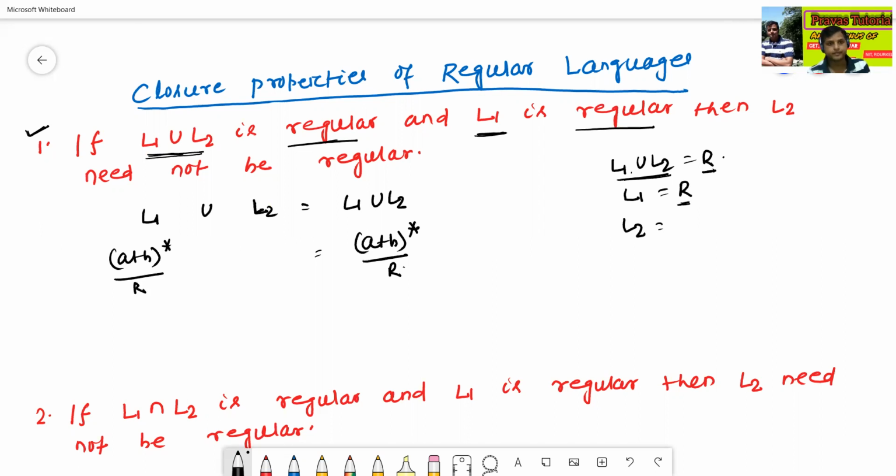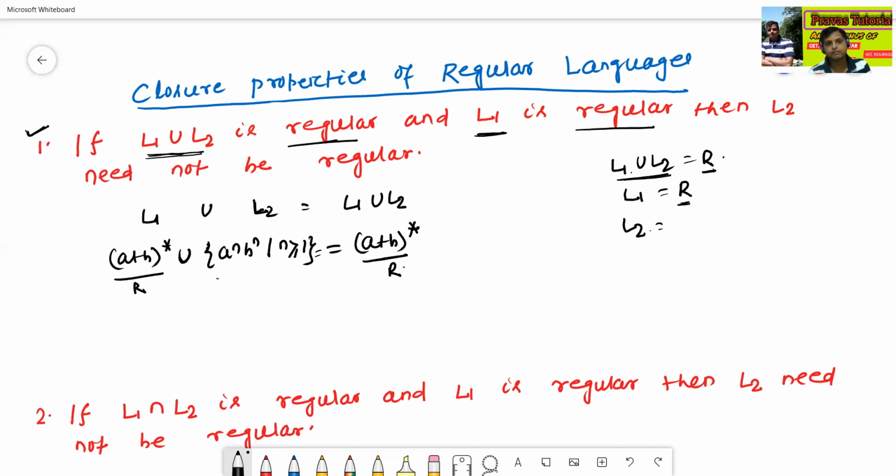Now I am taking the union with L2, but L2 need not be regular. Some cases are there. For this case, L2 will not be regular. Suppose I take L2 as a^n b^n such that n is greater than or equal to 1.